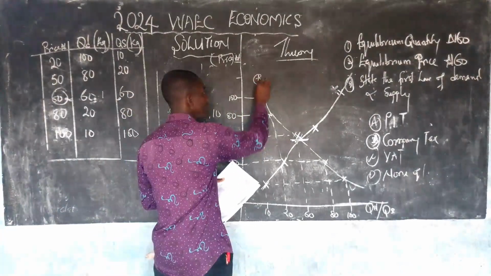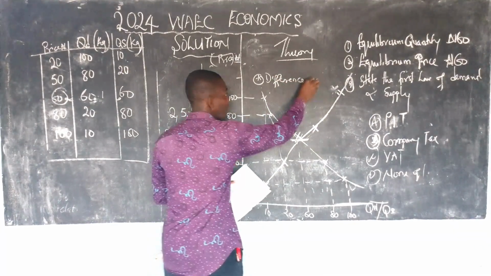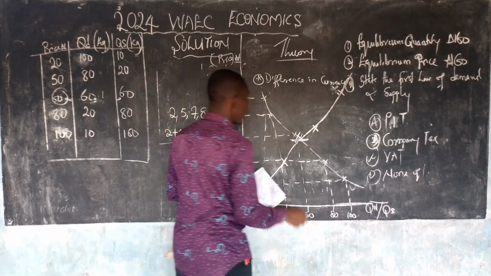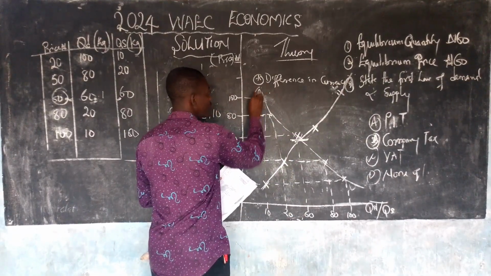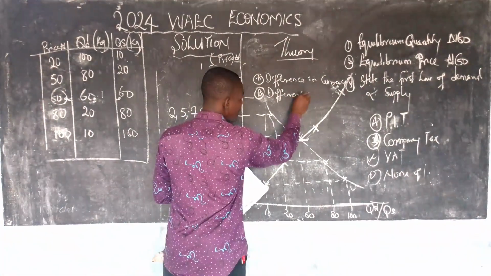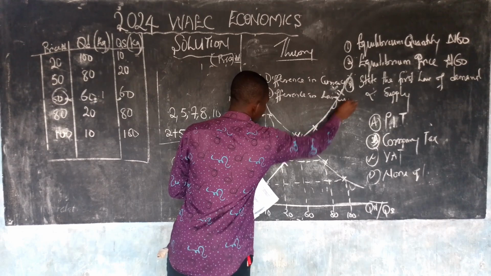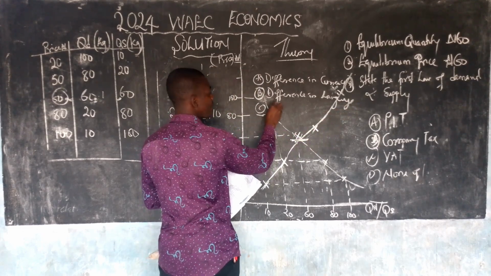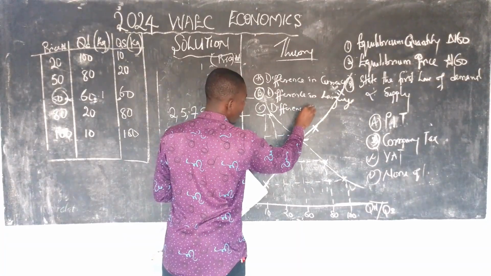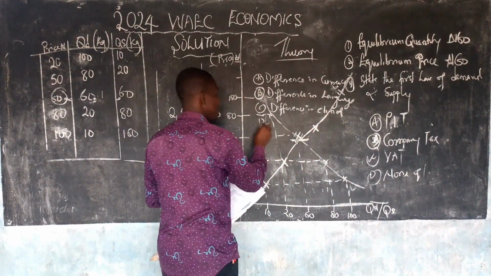A is difference in currency. B is difference in language. C is difference in climate. And D is none of the above.